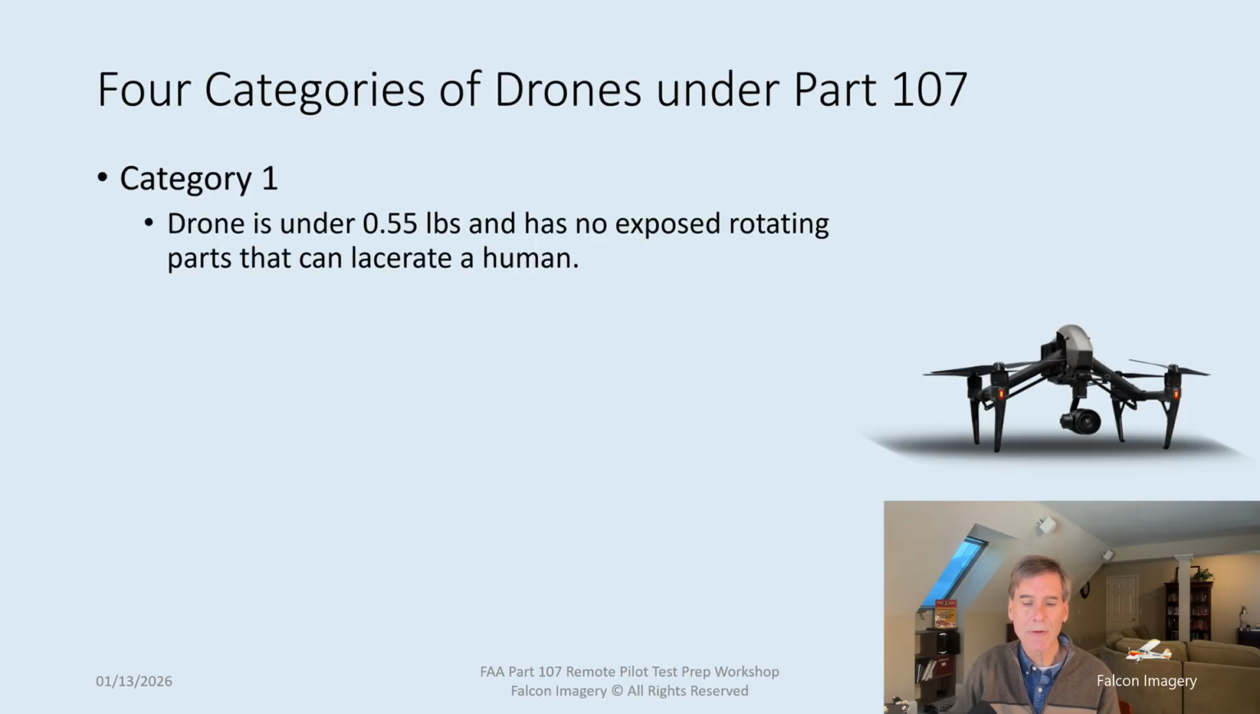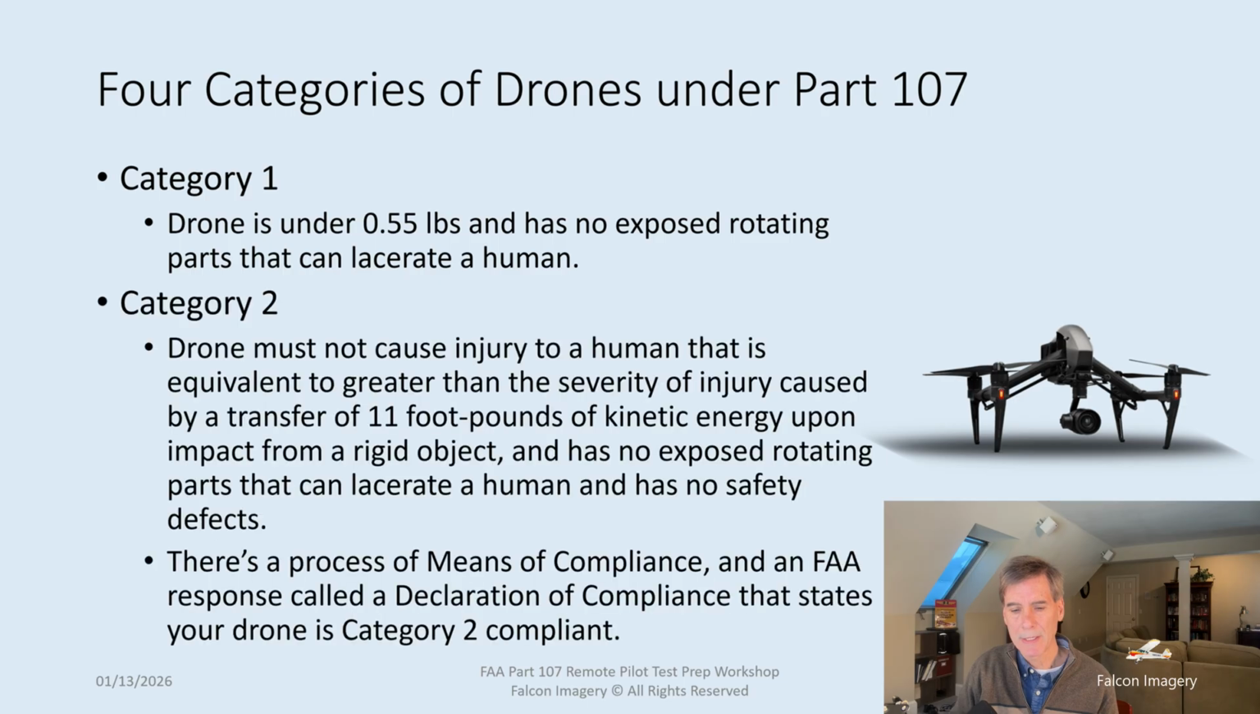First of all, category 1: these are drones that weigh under 0.55 pounds and have no exposed rotating parts that can lacerate a human. Category 2: these are drones that must not cause injury to a human that is equivalent to greater than the severity of injury caused by a transfer of 11 foot-pounds of kinetic energy upon impact from a rigid object, and has no exposed rotating parts that can lacerate a human and has no safety defects.